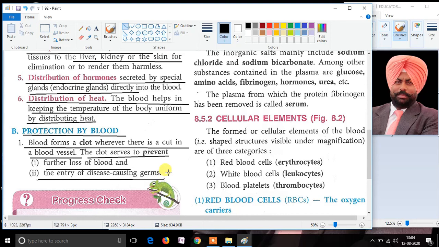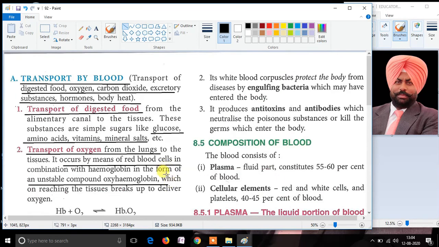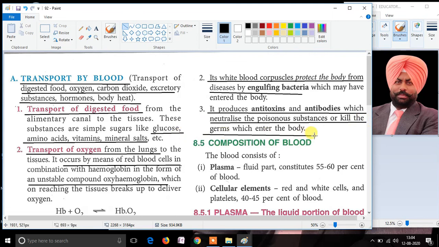The next function of the blood is that it possesses white blood corpuscles, and these white blood corpuscles help in engulfing the bacteria, meaning to destroy the bacteria which enter the body. The third function as a protection is that it produces antitoxins and antibodies which neutralize the poisonous substances or kill the germs which enter the body. Thus we can say that the blood helps in transportation of different materials and for protection from different substances.